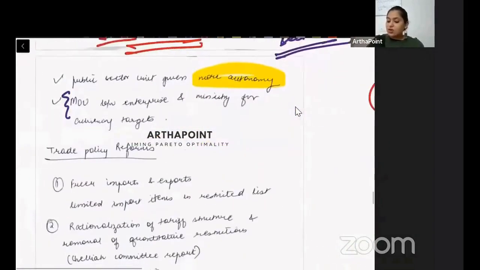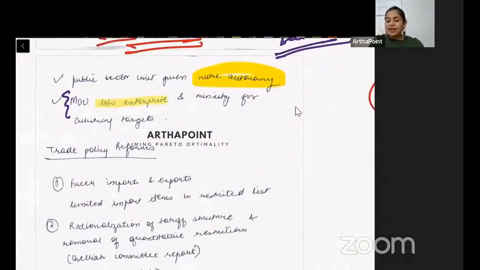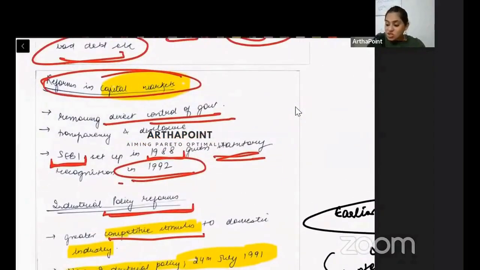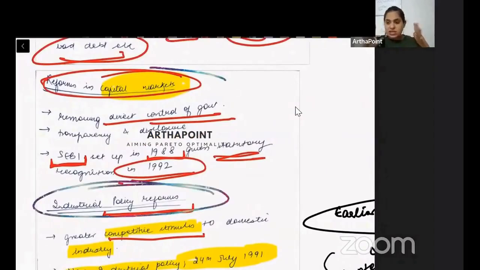So we had the signing of these MOUs between enterprise and ministry for achieving the target. This is what was done under your industrial reforms. सब कुछ 1991 policy ही है. Liberalization, privatization, globalization, but there are different reforms that came in.